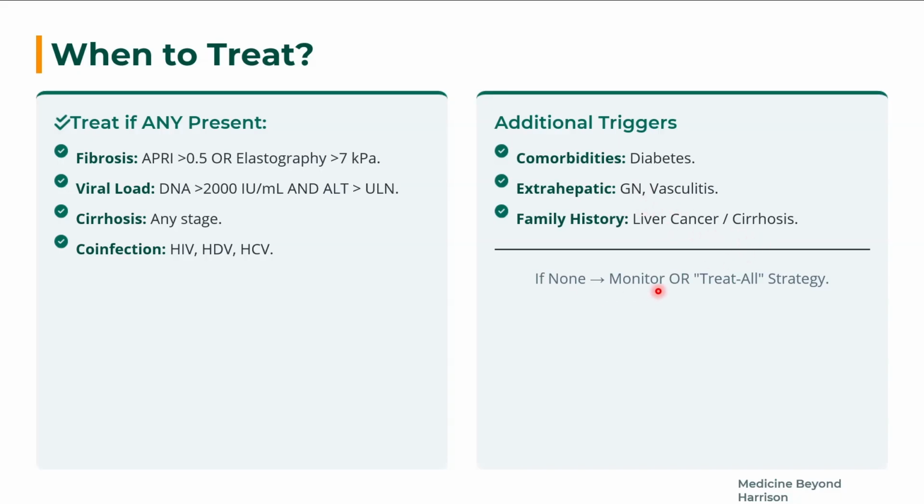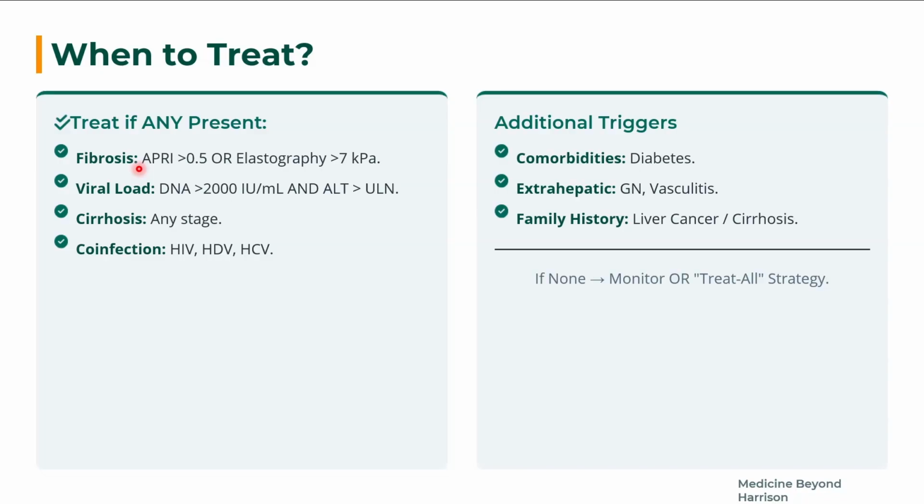If none, monitor. But nowadays, we prefer the treat-all strategy, because we just got to know that the AST levels, the DNA titers, and the FibroScan elastography scores all do not lead to the prevention of hepatocellular carcinoma.